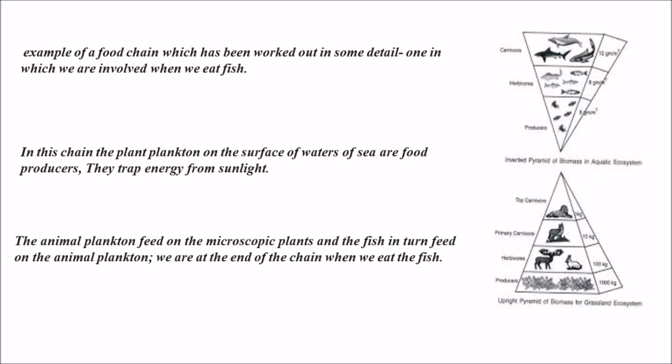So here we are discussing a food chain in an aquatic environment of which we are a part.